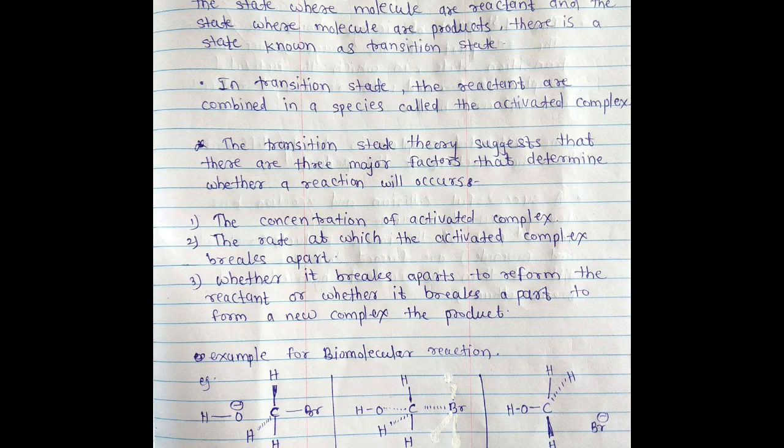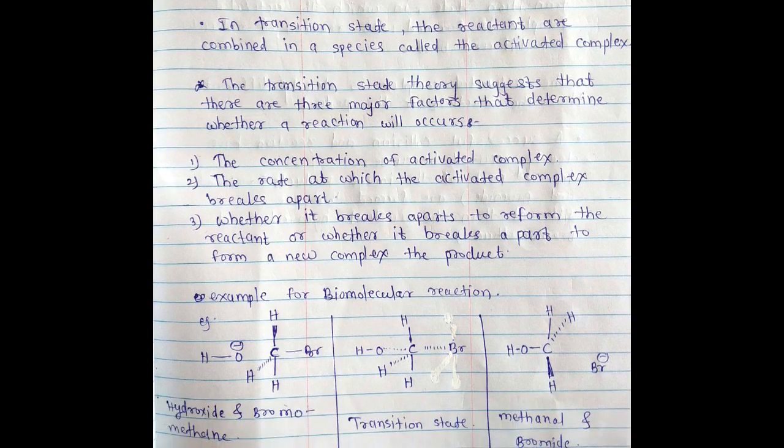The transition state theory suggests that there are three major factors that determine whether a reaction will occur, that is, the reaction rate. The first factor is the concentration of the activated complex. The rate of reaction depends on the concentration of the activated complex. The second is the rate at which the activated complex breaks apart.